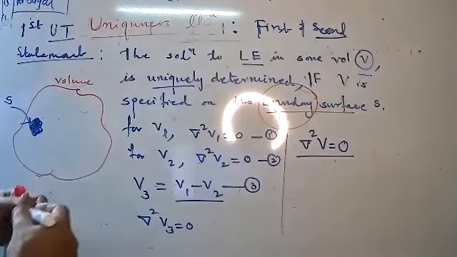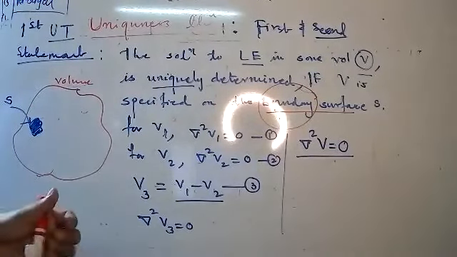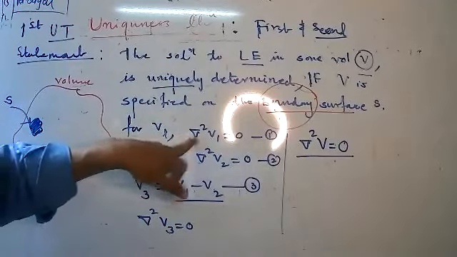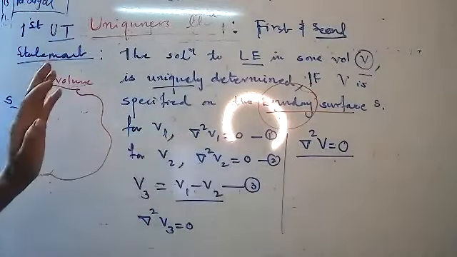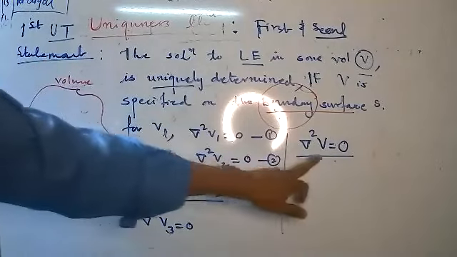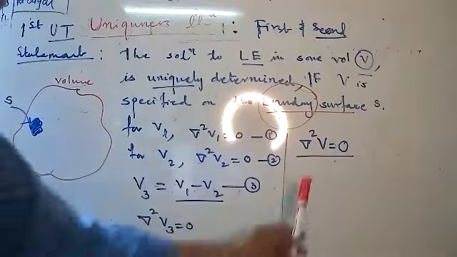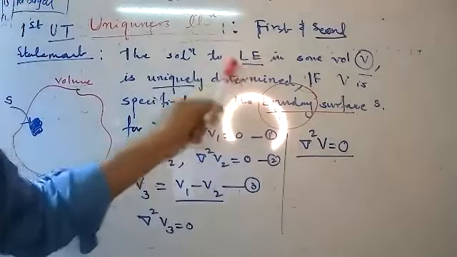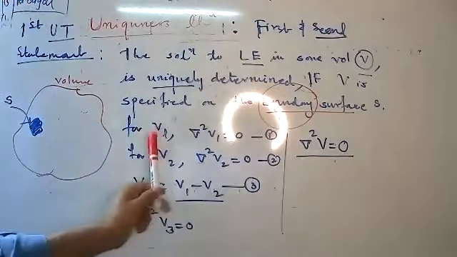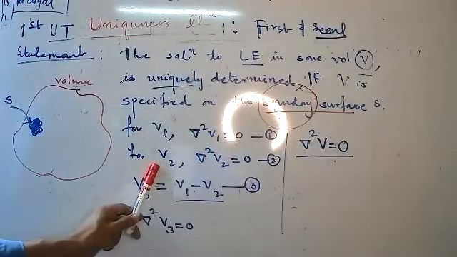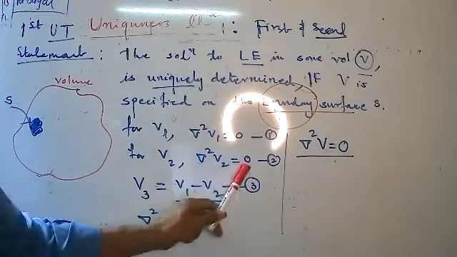Is it correct? Can you hear me? Yes, sir. Look, this is your basic equation, del square V equal to 0. Which equation? Laplace equation. Means for volume V1 we can write del square V1 equal to 0. For volume V2 we can write del square V2 equal to 0.